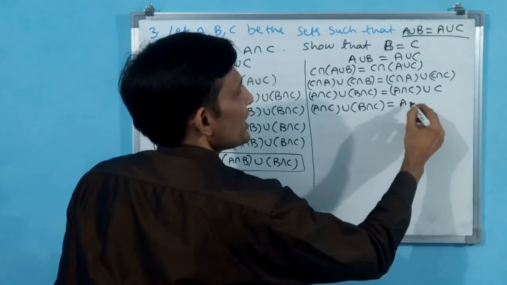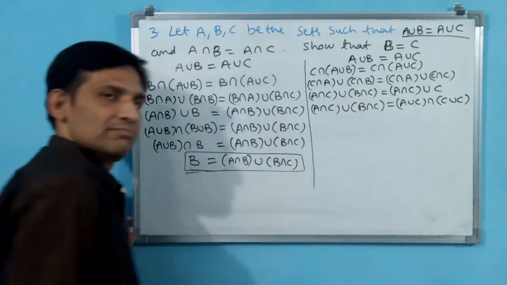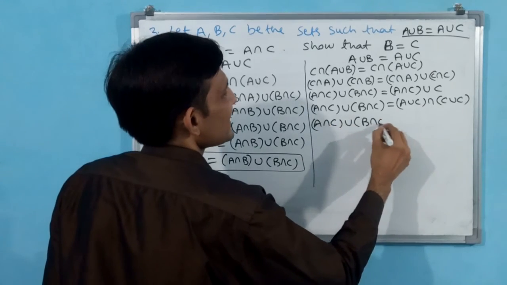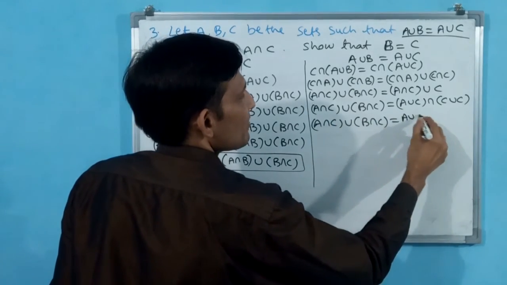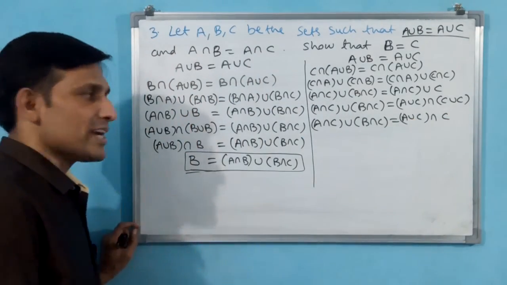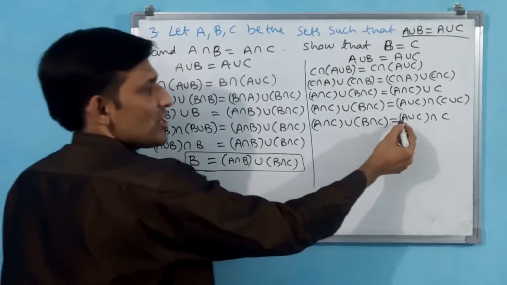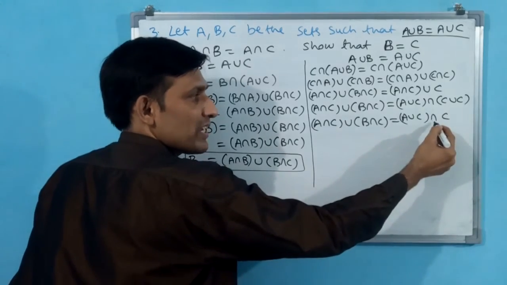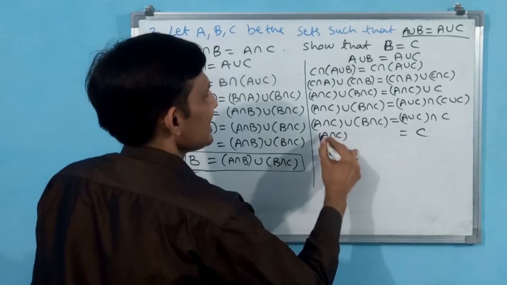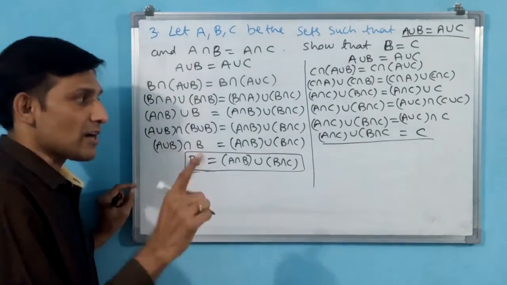A intersection C union B intersection C I have made. But here you see, again distribution you do: (A union C) intersection (C union C). Again I say A intersection C union B intersection C. A union C keep like this only, but C intersection (C union C), C only will come. Again the same fundamental: whatever elements you give for A and C, once you have made union and again you make intersection, C only will come outside. A intersection C union B intersection C. This I have made with underline only, not a box.